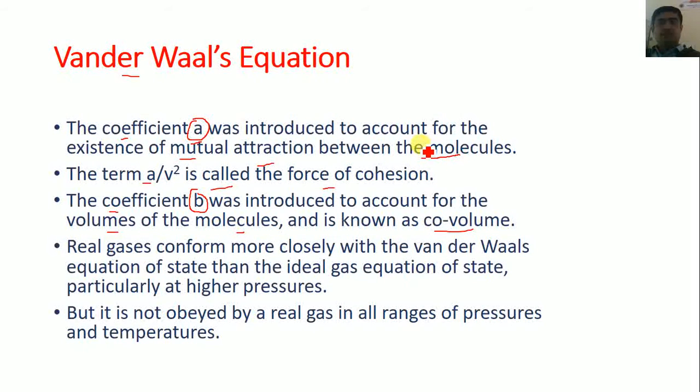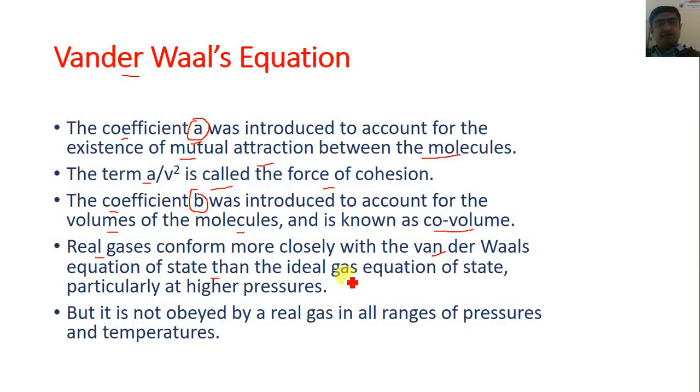So here you can see the first assumption which gets overcome, and here the coefficient b was introduced to account for the volume of the molecules, which is known as the co-volume. So here you can see the second assumption of the ideal gas which gets improved. So now the behavior of a real gas conforms more closely with the van der Waals equation of state